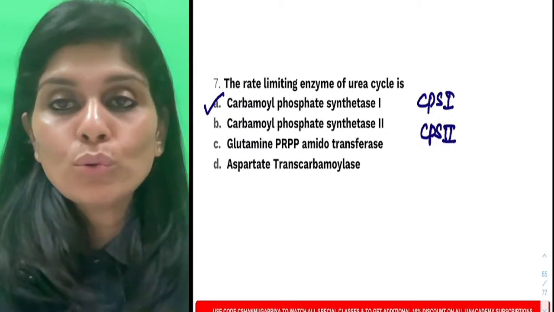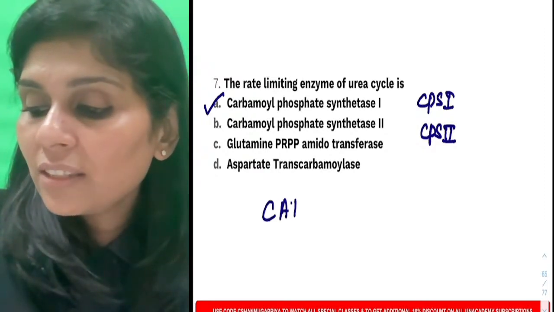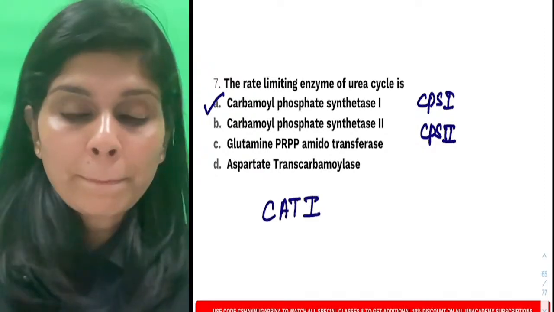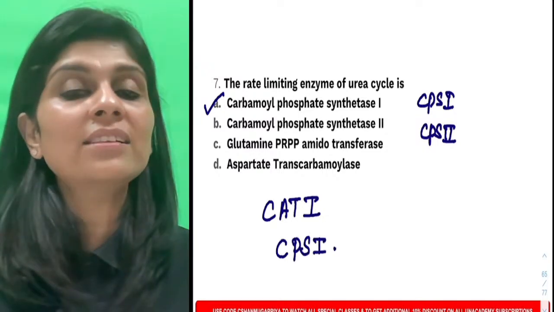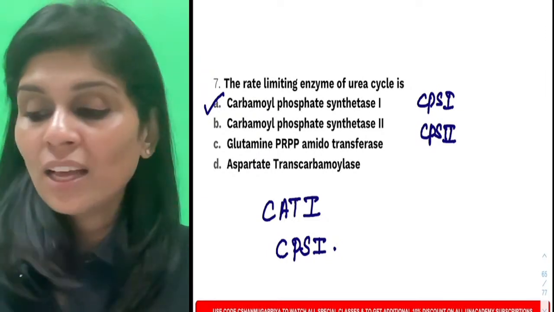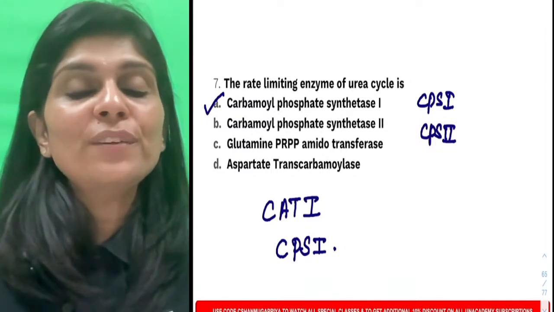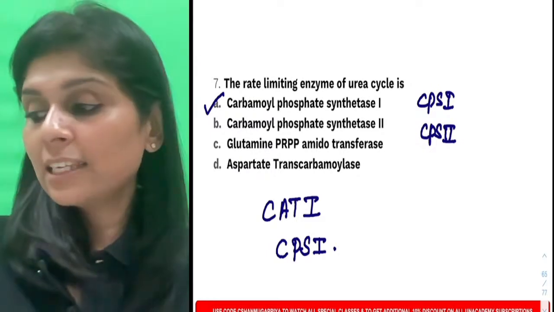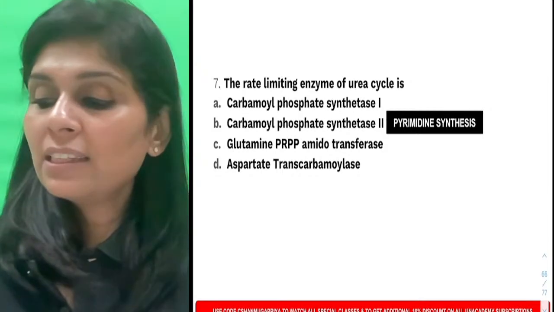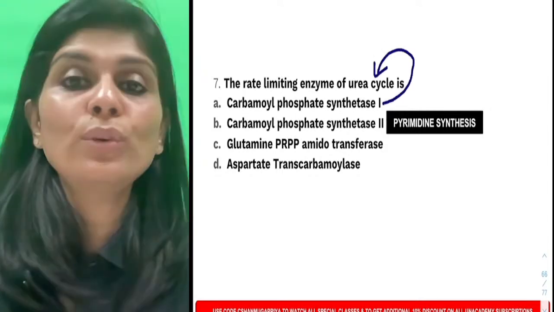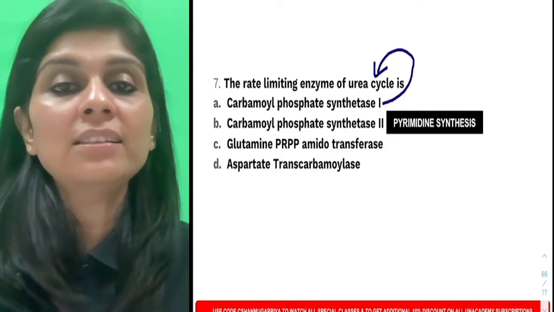And that is why mnemonics or shortcuts should be learnt properly. For fatty acid oxidation, it is carnitine acyltransferase 1. For urea cycle, it is carbamyl phosphate synthetase 1. Is that clear? So what is carbamyl phosphate synthetase 2? Carbamyl phosphate synthetase 2 is the rate limiting enzyme of pyrimidine synthesis. Please remember, carbamyl phosphate synthetase 1 is the rate limiting enzyme of urea cycle. Carbamyl phosphate synthetase 2 is the rate limiting enzyme of pyrimidine synthesis.